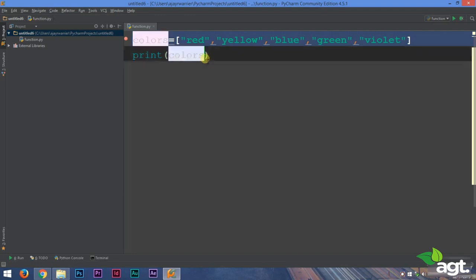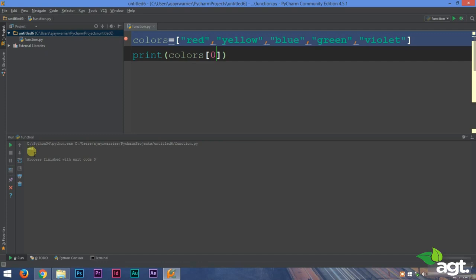To do that, just like strings, we type in the list name, in this case it is colors. We open a square bracket. Inside the square bracket we type in 0 to access the first element of the list. Now let's run this and we get the color red. Very easy, isn't it?